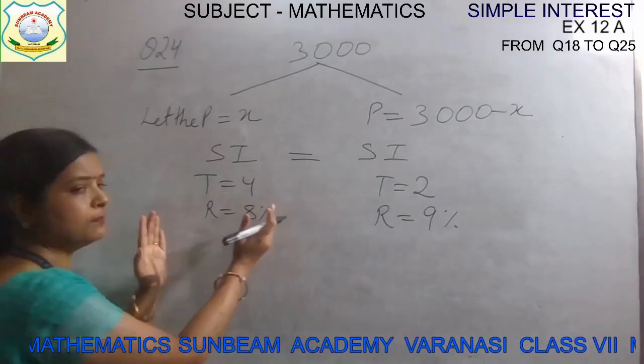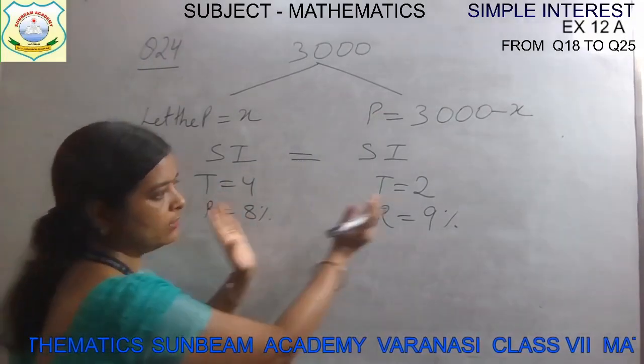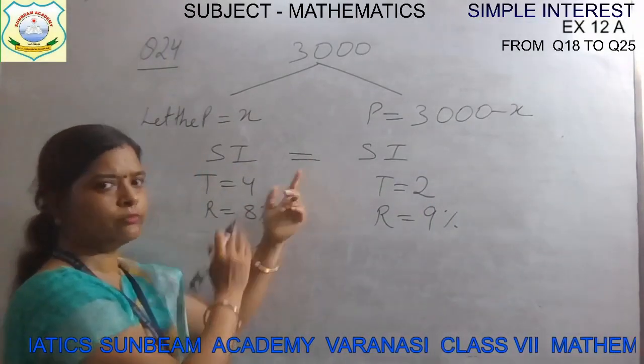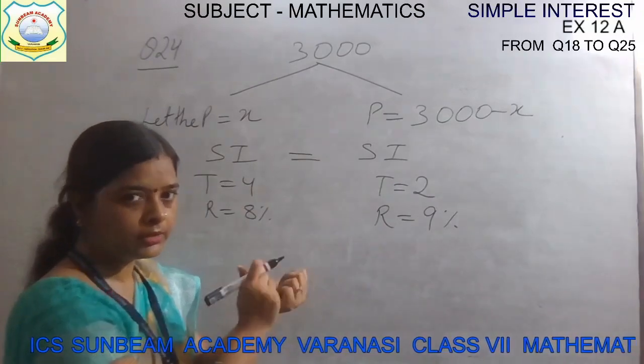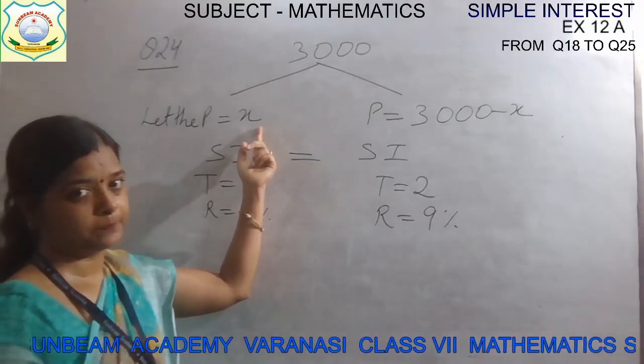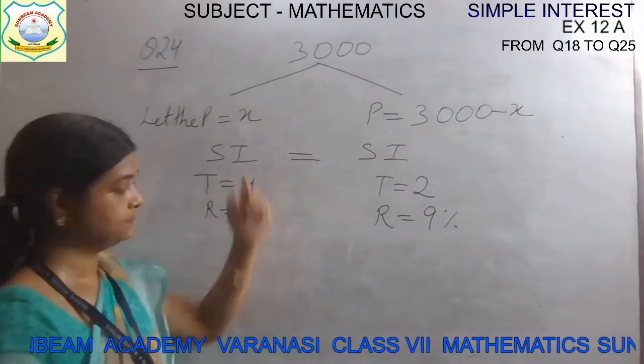So nothing we have to do. We will find the simple interest of first part. We will find the simple interest of second part. They are saying that they are equal. So we will make them equal. And then we can find the value of this unknown principal money. Principal money is not known to us.